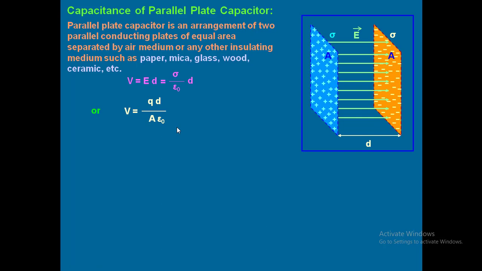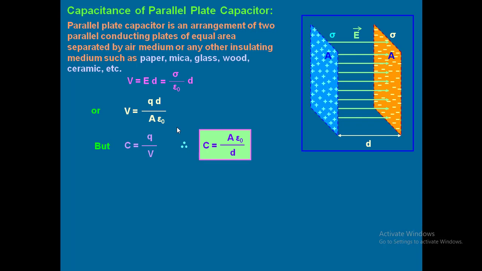Yes, sir. Right. Now as C equal to Q by V, if you substitute the value of V here, Q gets cancelled now. And rearrange, you are going to get C equal to A epsilon naught by D. This is the formula for capacitance of a parallel plate capacitor. One important derivation. Am I clear?